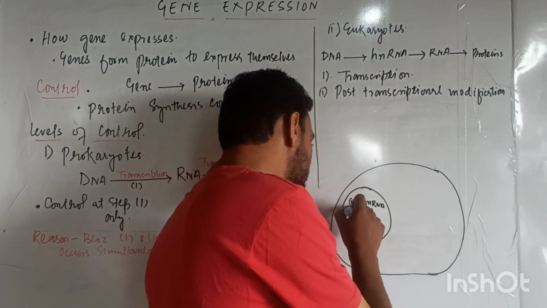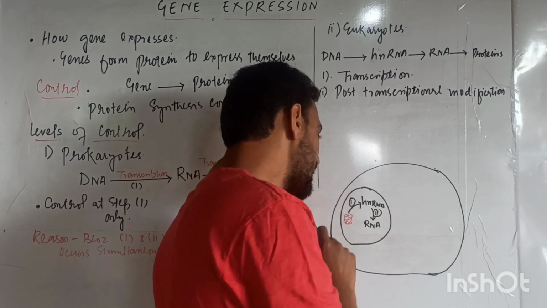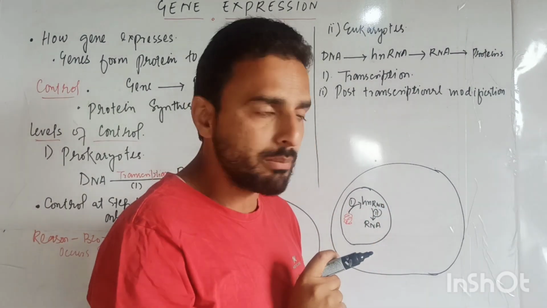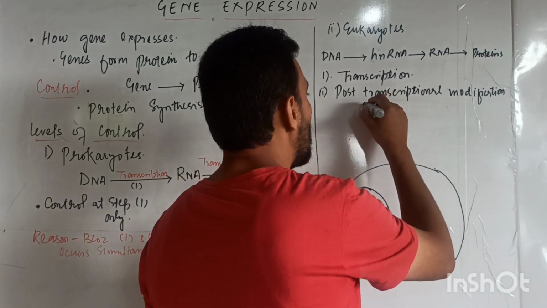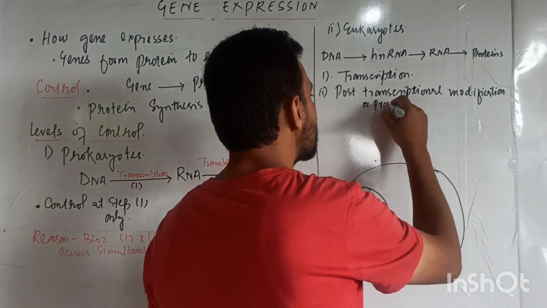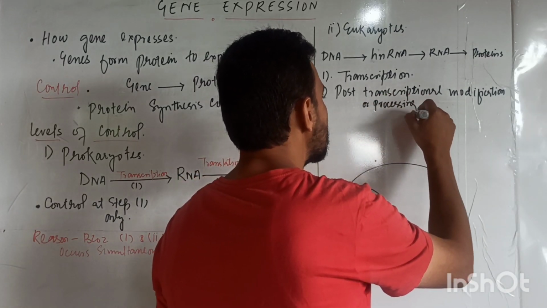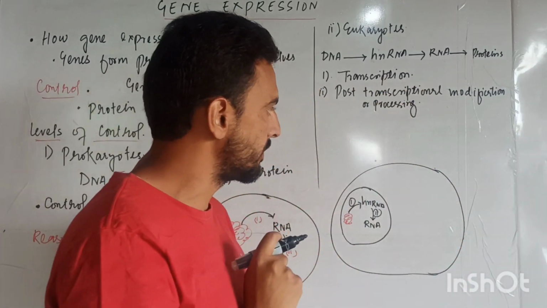That means step number first, step number second. These are the first two steps. The second step is also known as processing. This is also known as processing.